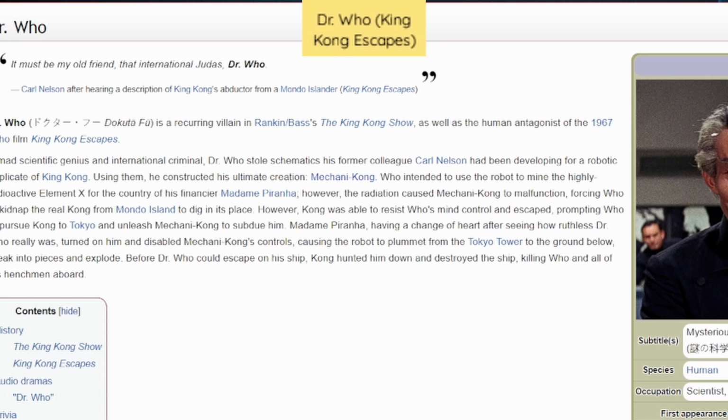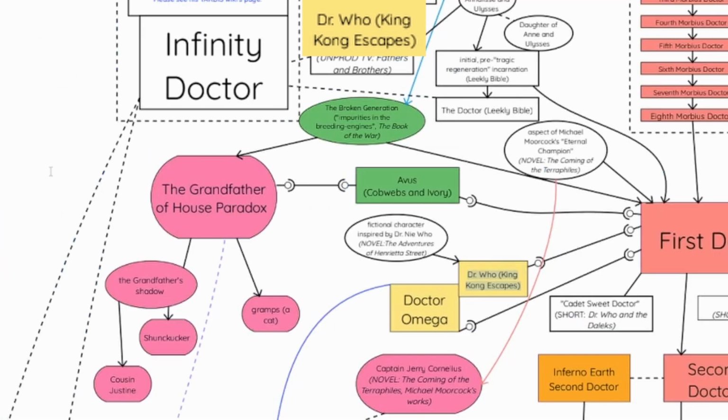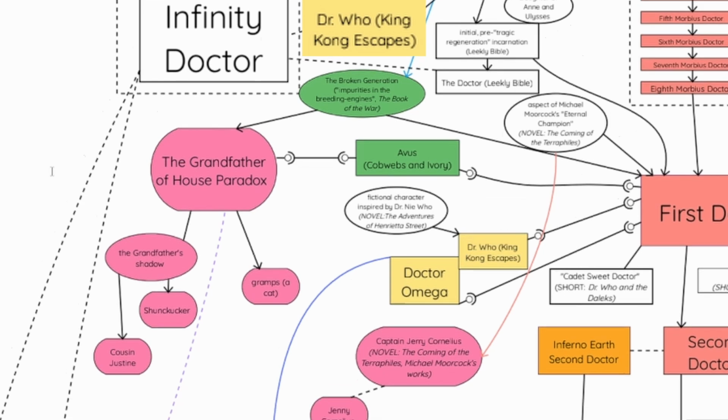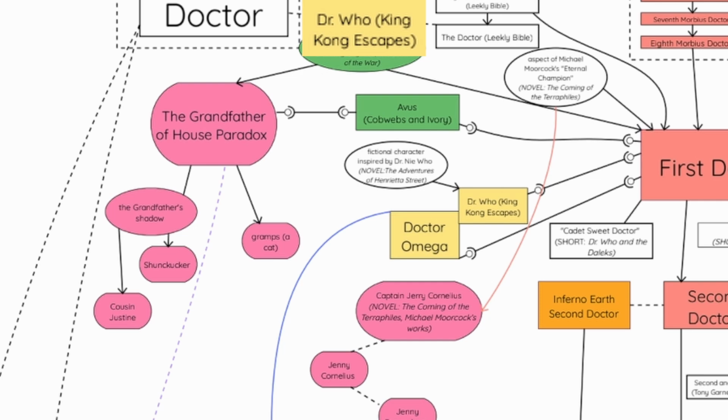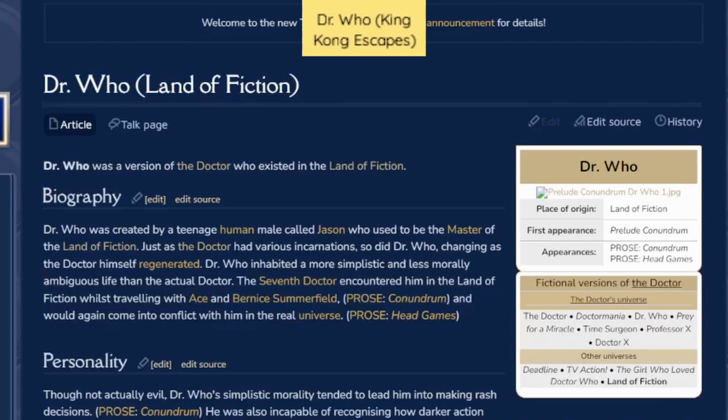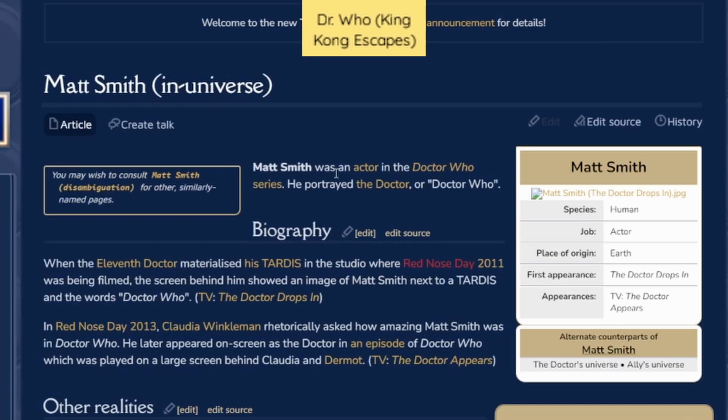I guess if you're in the Doctor Who universe, you have no lack of media with Doctor Who in it. And also, technically, the Doctor is a fictional character in universe as well, played by the actors. Well, the actors are fictional characters as well. If you search it up, look, I'll show you. The BBC. There it is, Matt Smith. Matt Smith was an actor in Doctor Who.